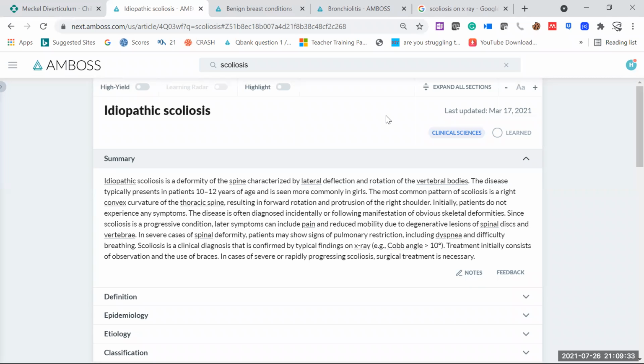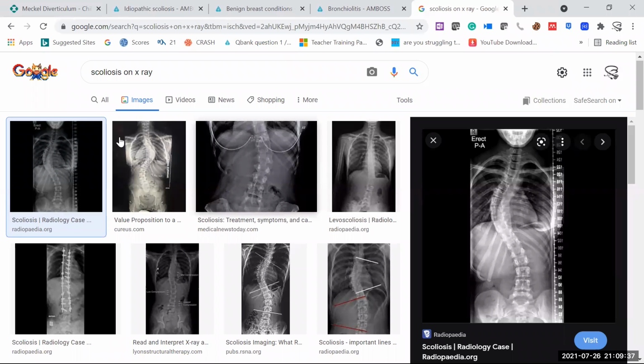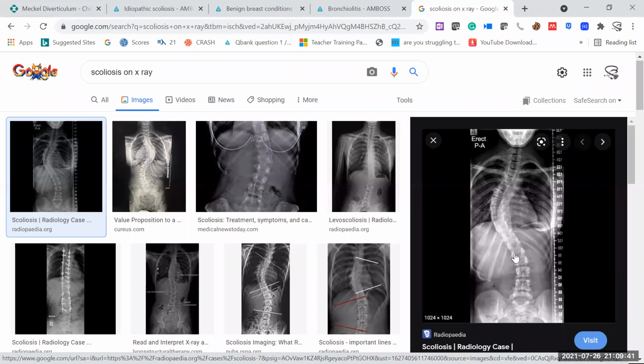Here the X-ray will show the Cobb angle, and that should be more than 10 degrees. This is the Cobb angle, from where the deformity starts to where the deformity ends.